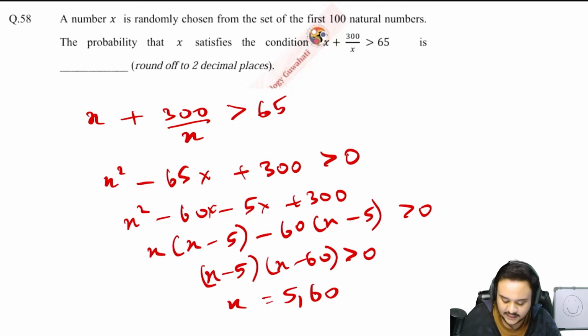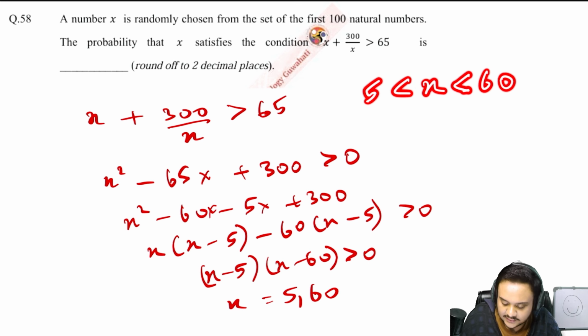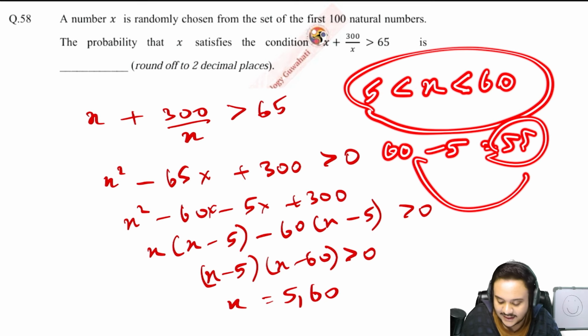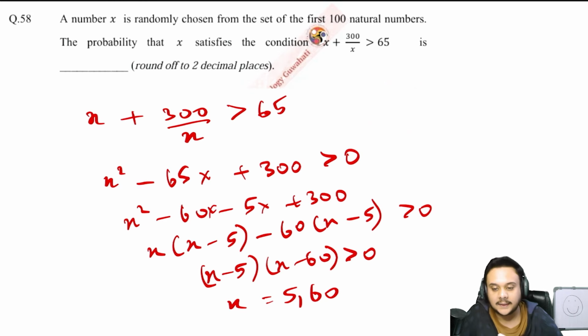The mistake that they are going to make is that they are going to write that x is greater than 5 and less than 60. They are going to be counting the numbers between this. 60 minus 5 is 55 and they are going to ruin everything. 2 marks lost just like that.